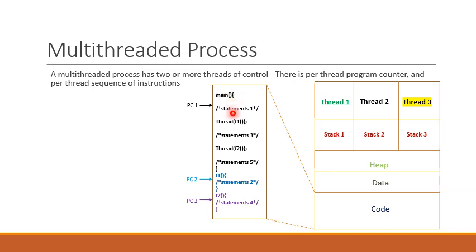This is our hypothetical process. However, we have used an imaginary function, thread. What this function does is take a parameter, a function name, and convert this function into a thread. Remember, function 1 as well as function 2 are two independent functions, and these functions can be executed independent of the main method, the main function.